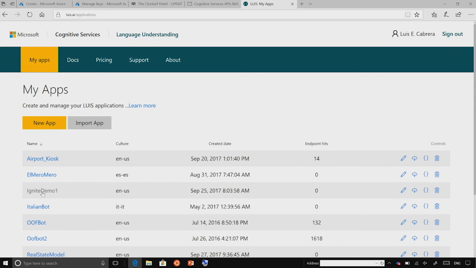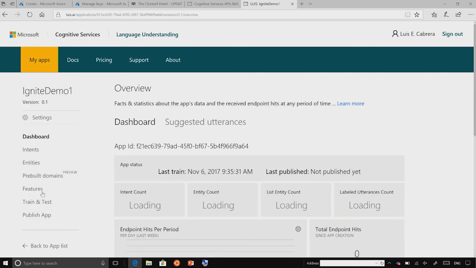train different language models. And this application or version of a language model, Ignite demo, is a very simple demo that I have created ahead of time just to explain the concepts to you.